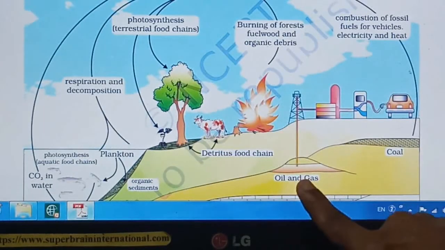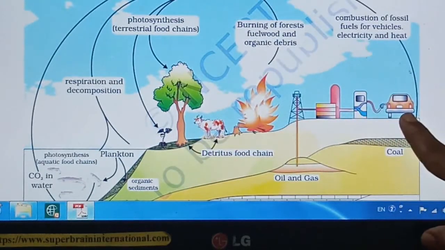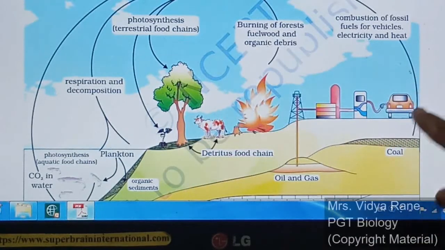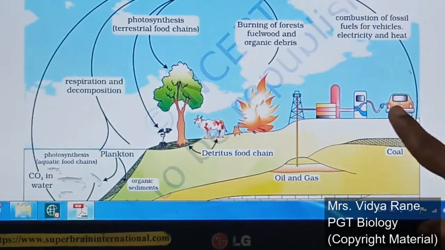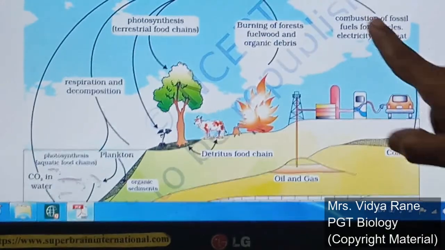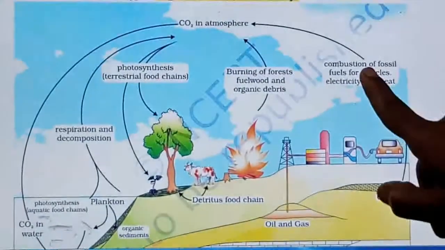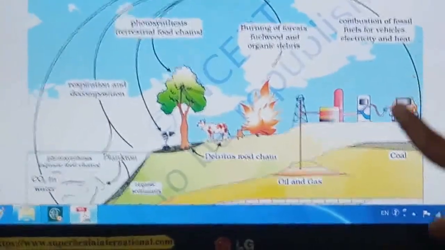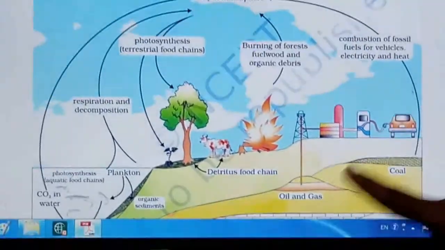So whenever this oil and gas is used in any form and burned, the combustion of all these petroleum products will again release carbon dioxide into the atmosphere. Combustion of fossil fuels for vehicles, electricity and heat, right?